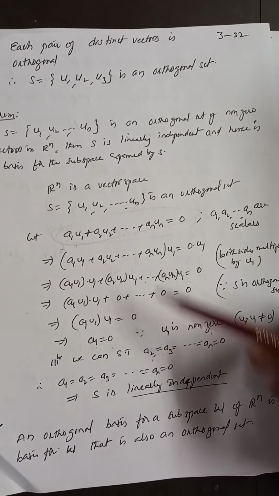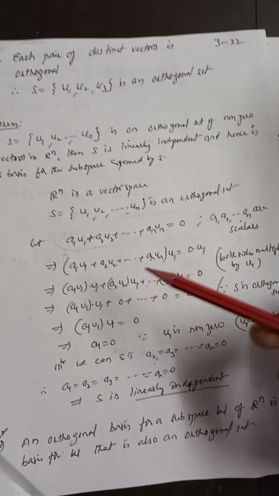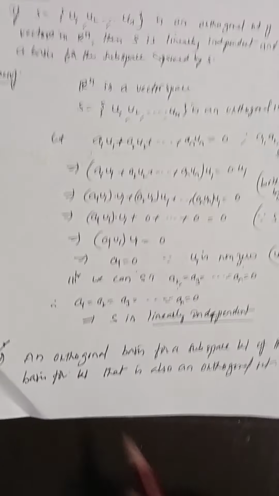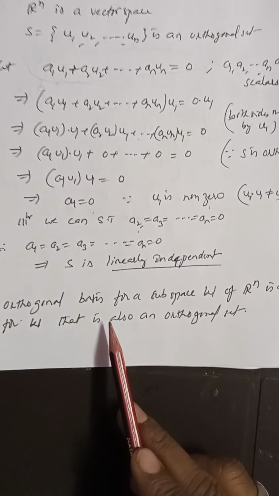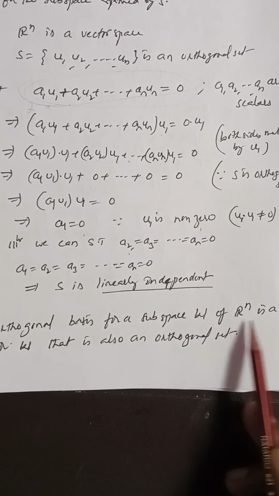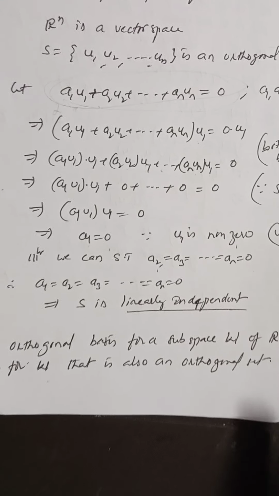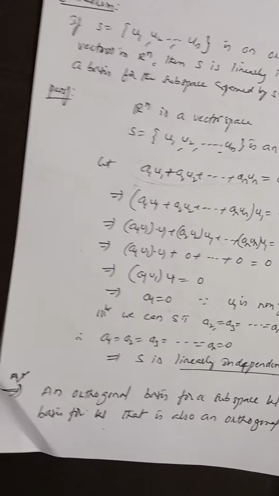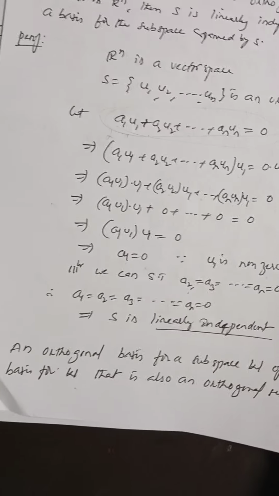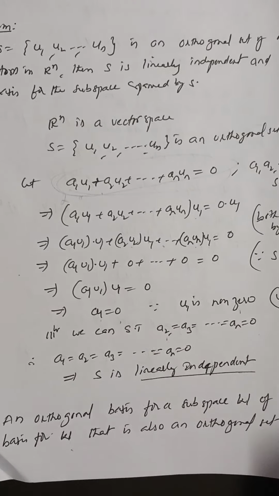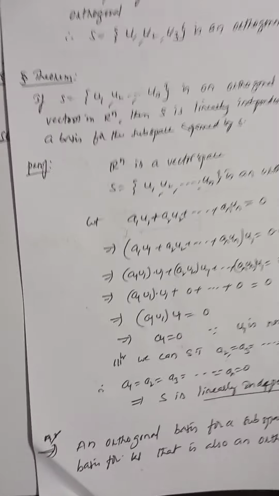That means if you form a linear combination and equate it to 0, then all the scalars are equal to 0. Next important point: an orthogonal basis for a subspace W of R power n is a basis for W that is also an orthogonal set. Every orthogonal set is linearly independent. It also forms a basis, because we know that every linearly independent set is itself a basis or can be extended to form a basis. Unit 1 concept.